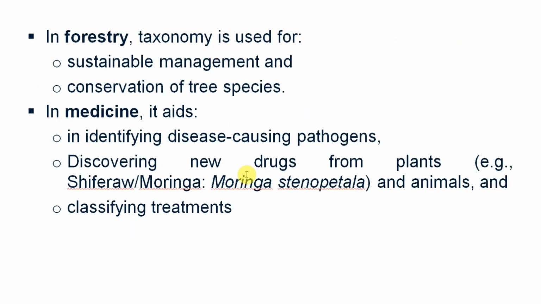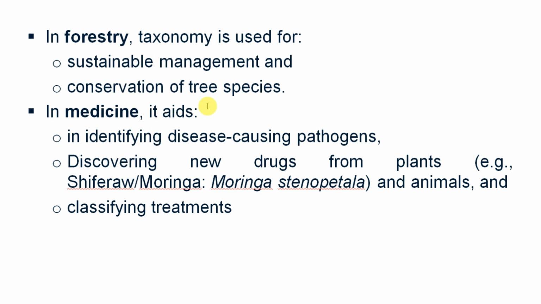Good. In forestry, taxonomy is very important for conservation of tree species. There are different types of tree species that may be endangered. In order to conserve those tree species, taxonomy is very crucial. And taxonomy is also very important in forestry for sustainable management. For sustainable management and for the conservation of tree species, taxonomy is a practical field in the science of forestry.